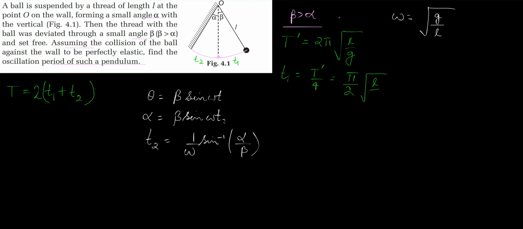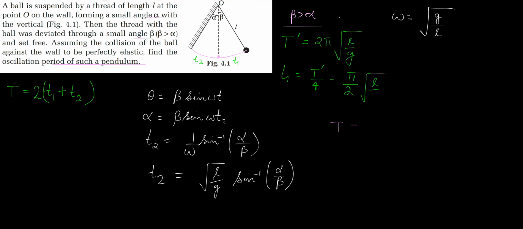So we got this t2 also. Since 1 over omega becomes square root of L over g, t2 is square root of L over g times sine inverse of alpha over beta. And when we plug the values of t1 and t2, we get the required time period of oscillation for such a pendulum.